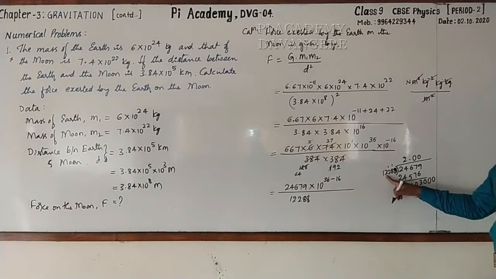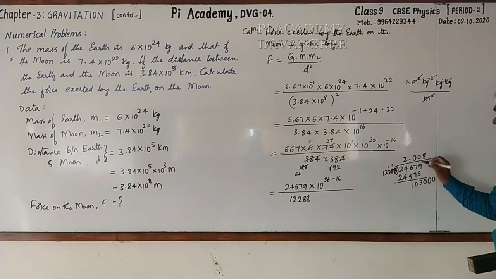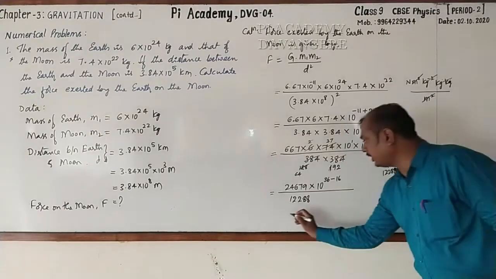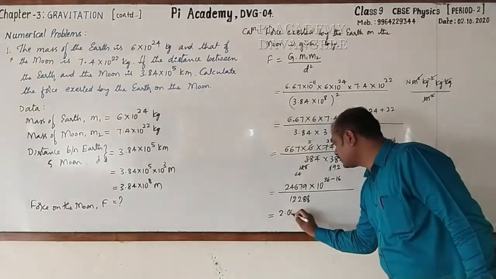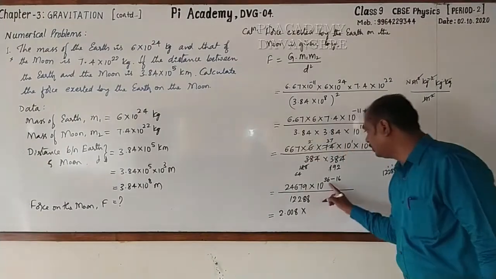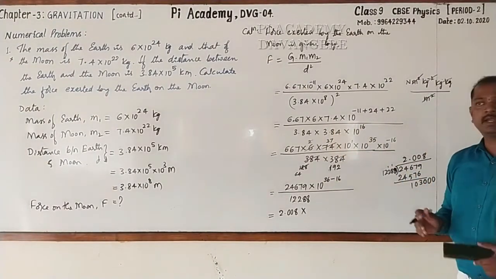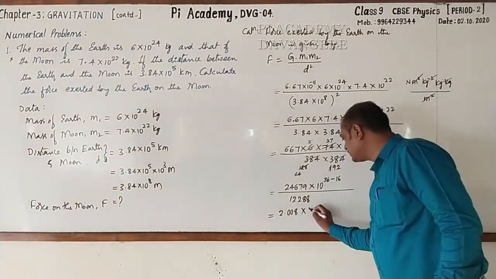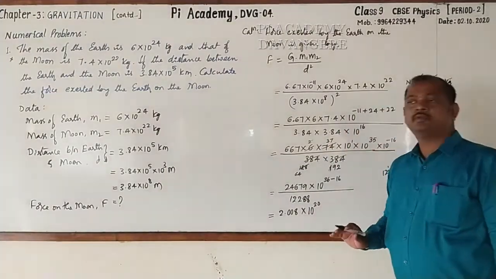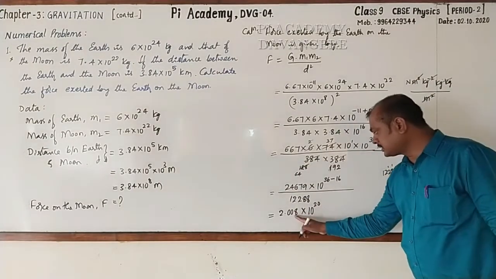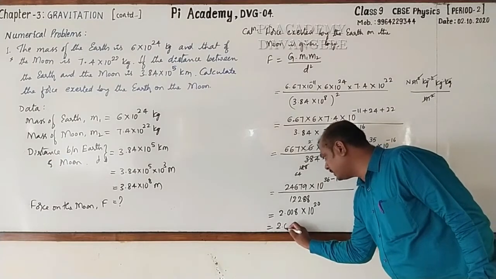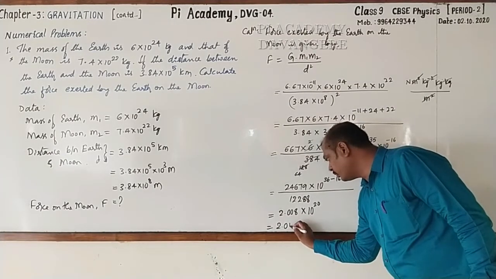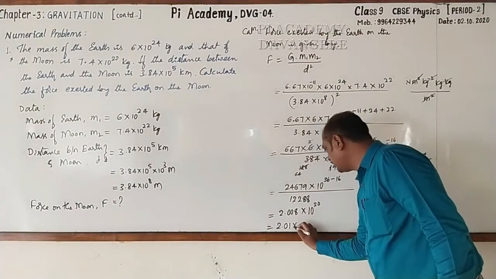This will be more. Sevens are 8s will come, right? So we can write the approximate value. It is 2.008 into 10 raised to the power 36 minus 16. It is 10 raised to the power 20. Understood? And this can be approximately written as 2.01 into 10 raised to the power 20.